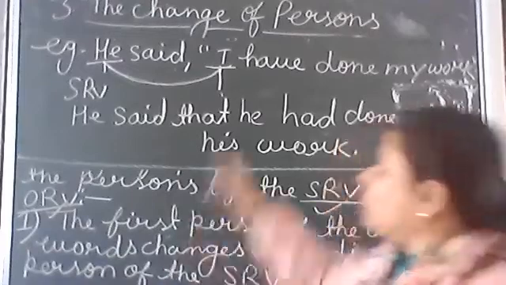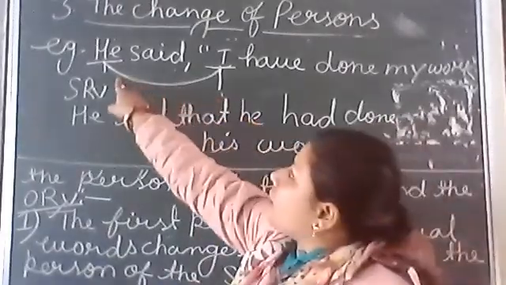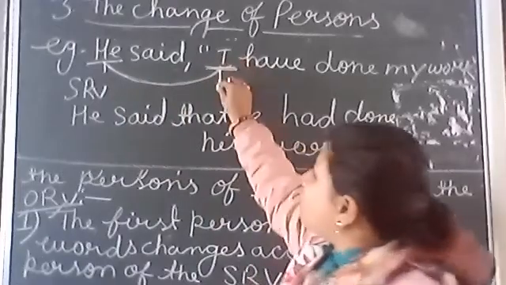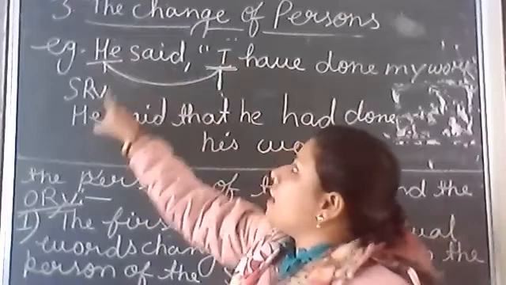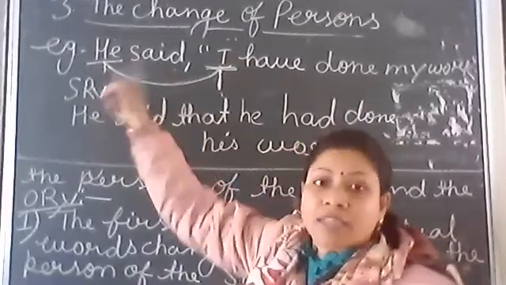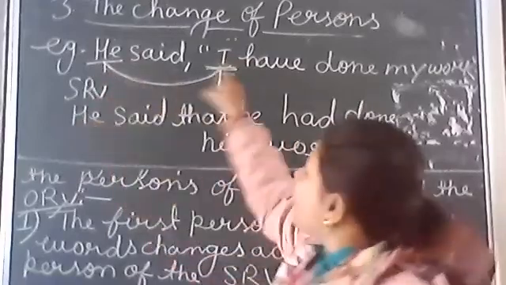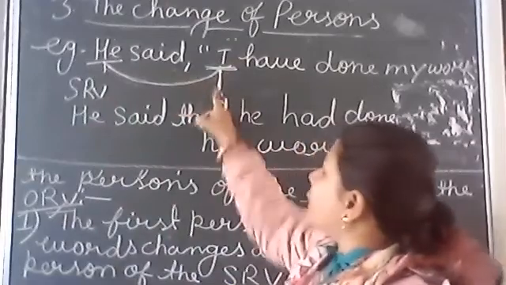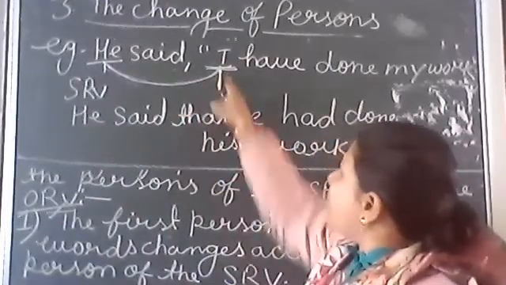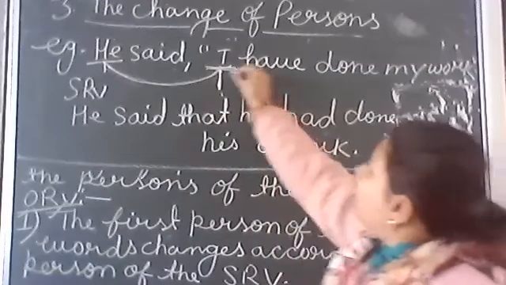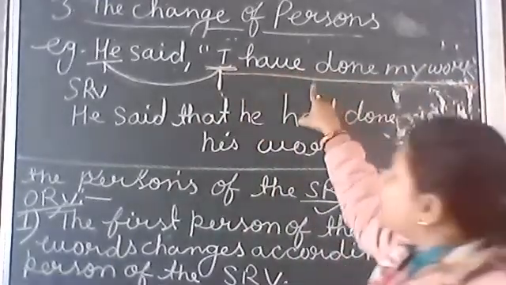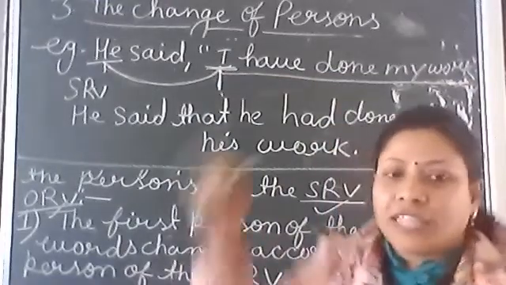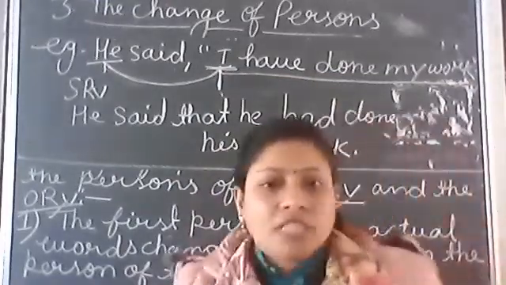Now look at the board. This first person is I, and first person changes into the subjective reporting verb, and the subjective reporting verb is he, third person. So according to the subjective reporting verb, we change I into he, and this tense is present perfect tense, and that is why present perfect tense changes into past perfect tense.